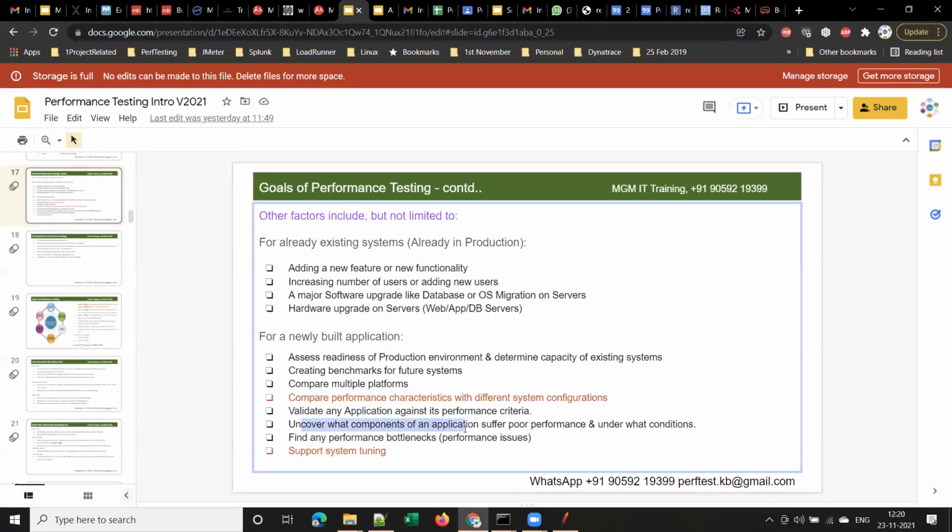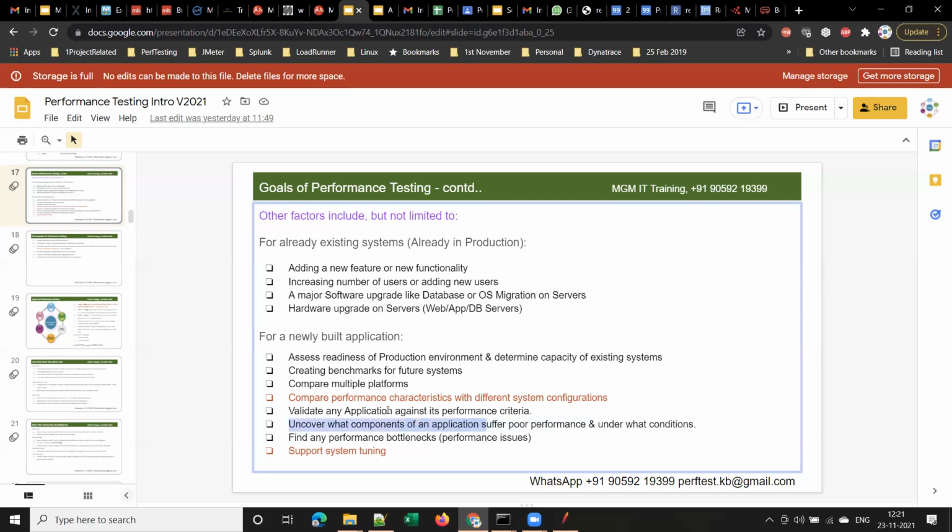So uncover what components of an application suffer poor performance, which parts of the application are performing poorly and under what conditions. Whether with expected user load or more than expected user load, or whether it is during a particular time of day, or whether it is throughout the day or not. This is called performance engineering, to find out what components of an application suffer poor performance and under what conditions. So to do this activity also, we have to do performance testing.